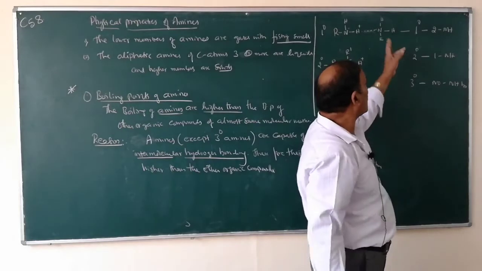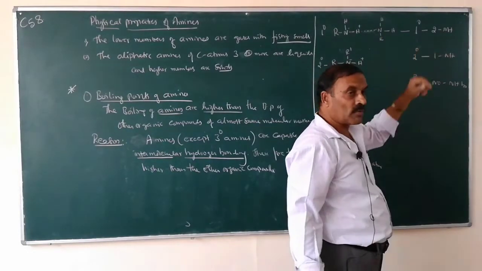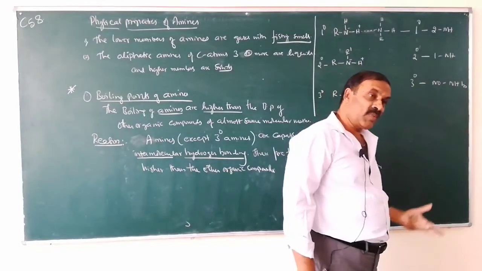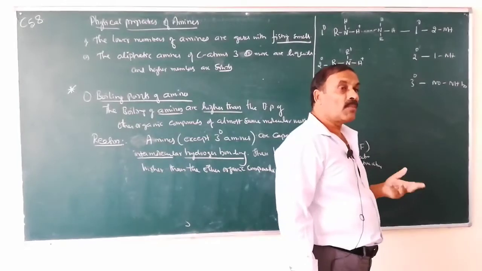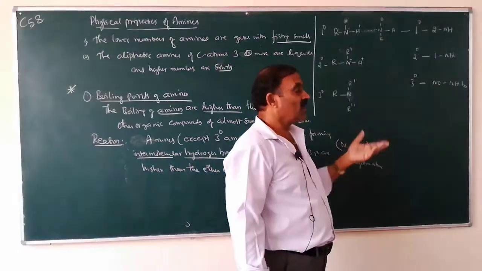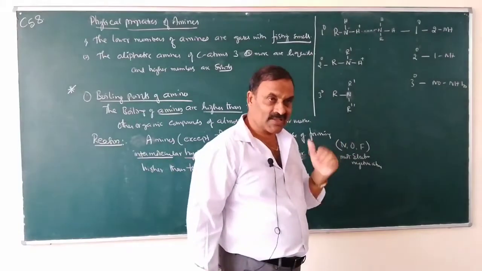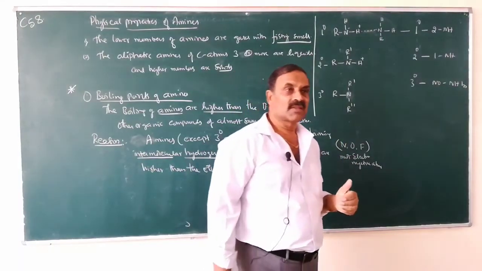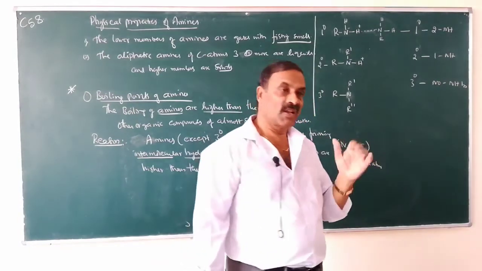So, if the number of NH bonds is more, hydrogen bonding will be more and the boiling points of amines will also be more. If the number of hydrogen bonds is less, the boiling points are also less.